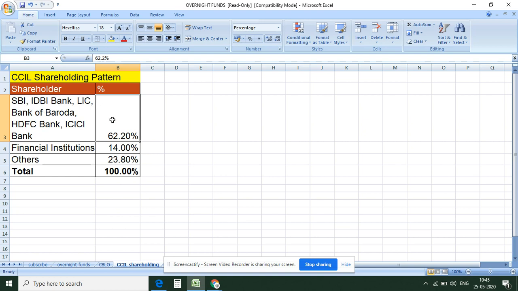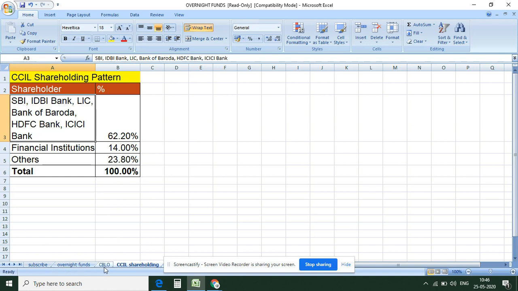Other financial institutions hold 14% of the shares and the remaining 23% is held by others. So most of the shares are held by reputed banks and financial institutions like LIC, which provides a very good amount of safety.